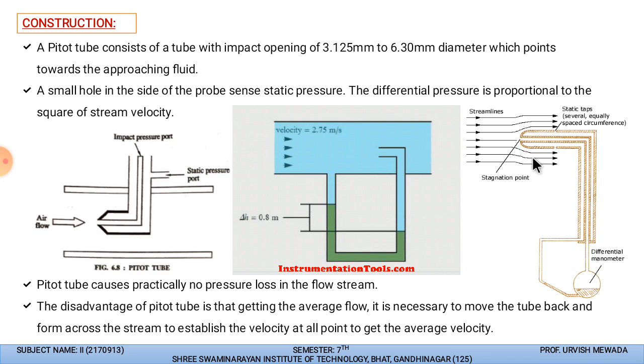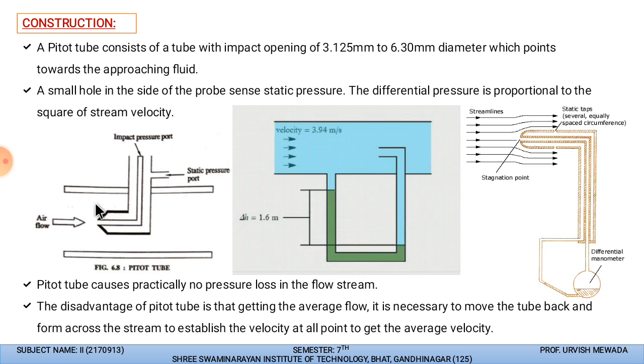This is the point where the fluid is stopped, and we have the streamline pressure and the stagnation pressure difference in this differential manometer, in which we measure the height difference of the mercury, and that will indicate the flow rate through the pipe of any material. And yes, the pitot tube causes practically no pressure loss in flow due to its construction.